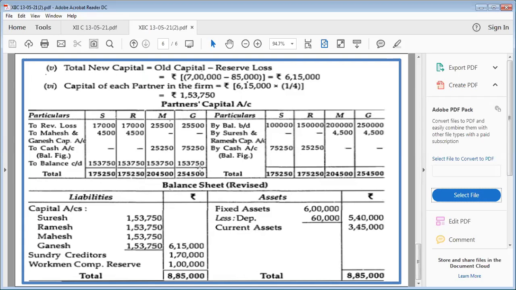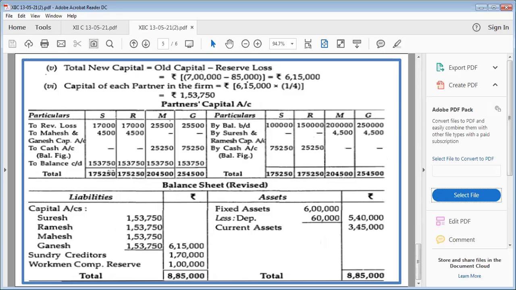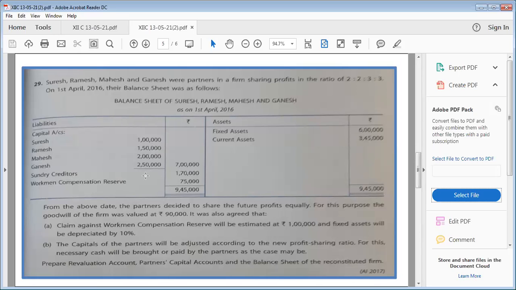Balance carried down, whatever finally you will get after the adjustment of capital in their new profit sharing ratio will be posted here. Children, if you read the question carefully, new profit sharing ratio was equal. That's why you can see that the amount of capital is also equal, because we have adjusted in their new profit sharing ratio. So here it is. There was no change in creditors. Creditors will go as it is. You can see 1 lakh 70. And WCR 75,000 became 0.